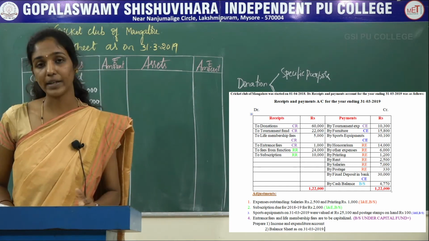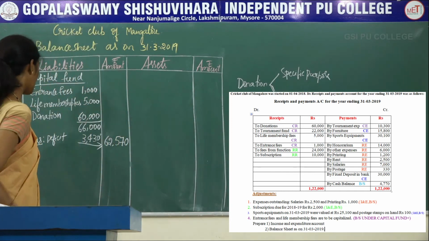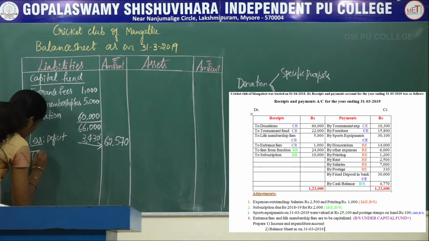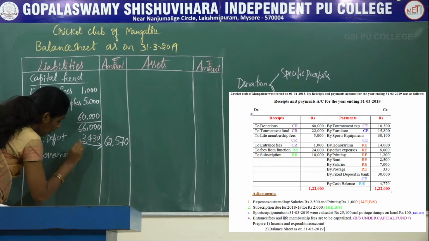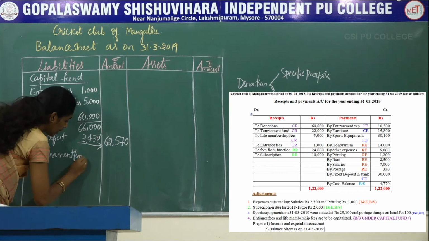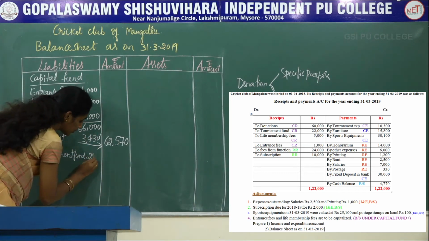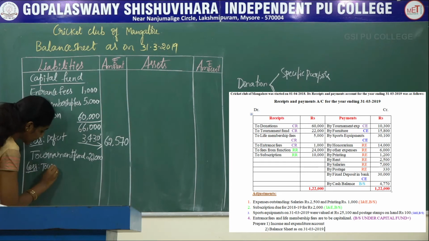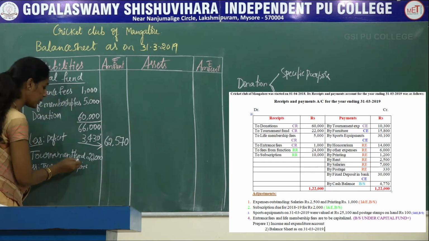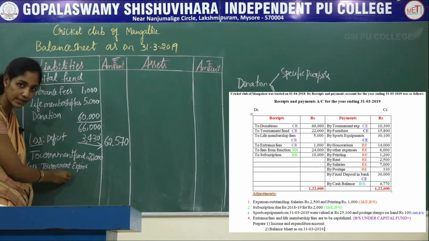Now this should be deducted from the tournament fund on the liability side. So for this you have to record the tournament fund separately on the liability side. The amount of tournament fund is 22,000 less tournament expenses. Only when both tournament expenses and tournament fund are given do you deduct on the liability side.